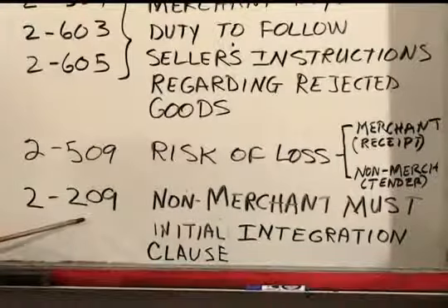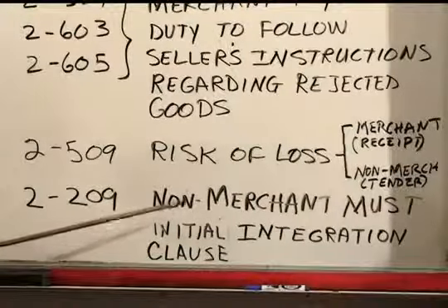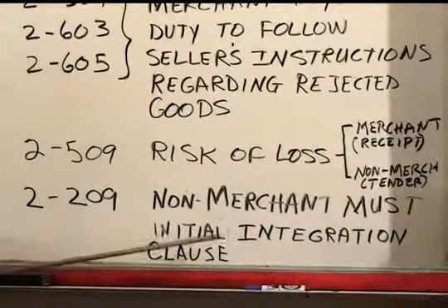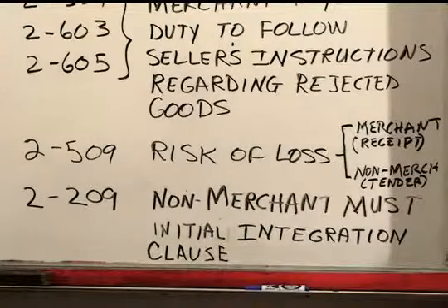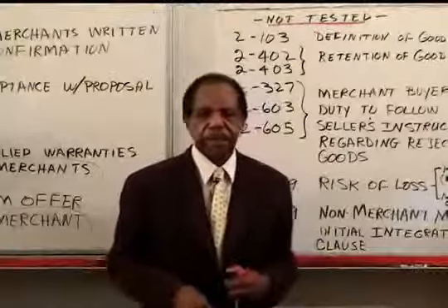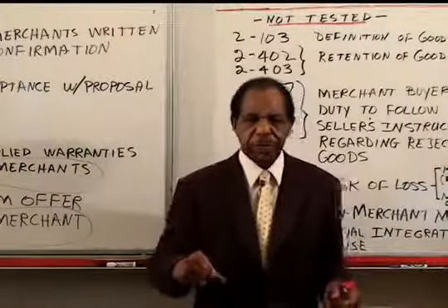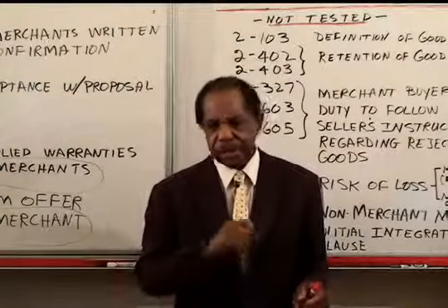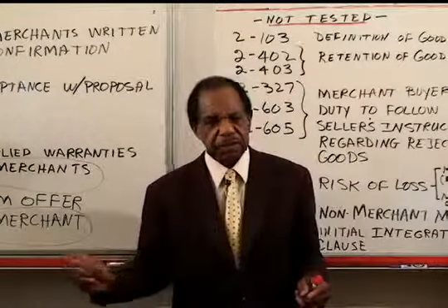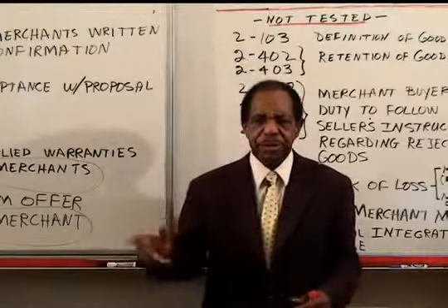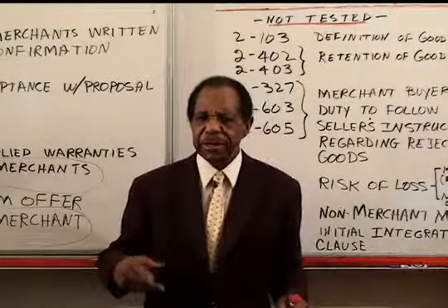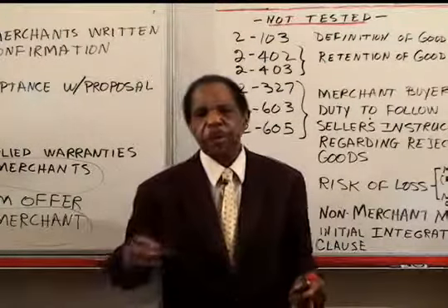In 2-209, a non-merchant needs to sign or initial the integration clause. When you're buying a used car and buying it on time, there's a provision in there that says this contract is in writing and it's integrated, and nothing any salesperson or anyone else says can contradict what's in the writing, and you can't change it except by writing, all that stuff.